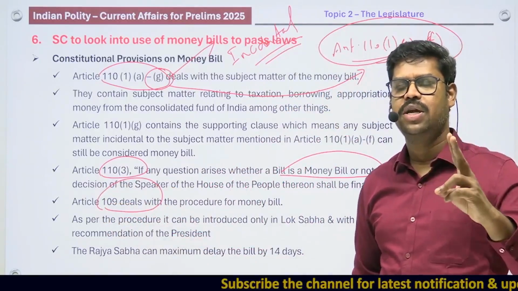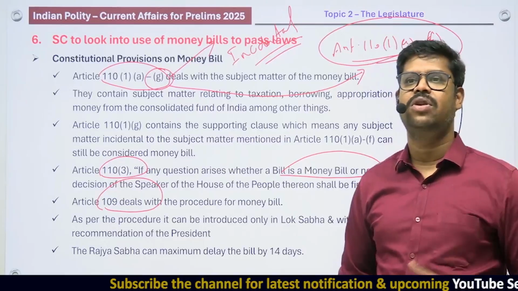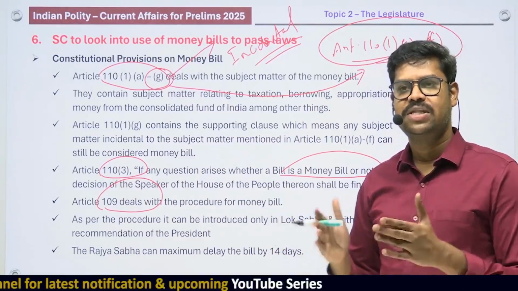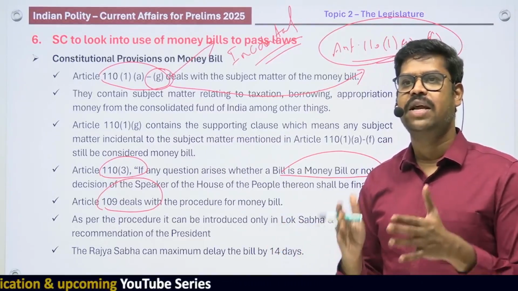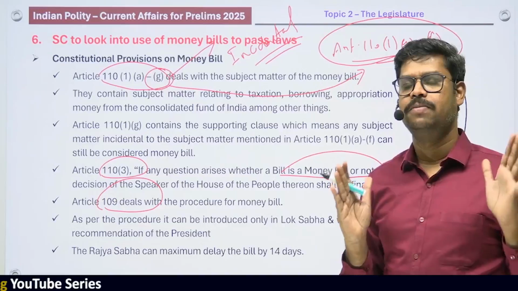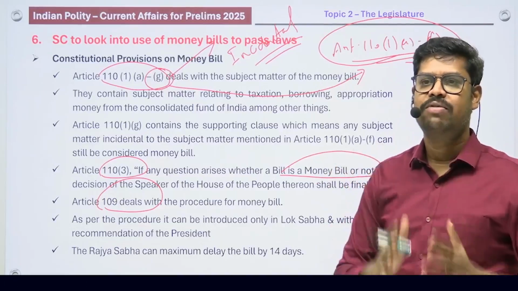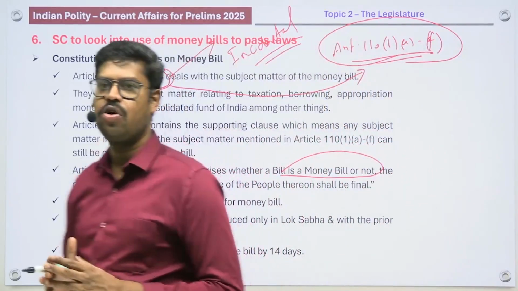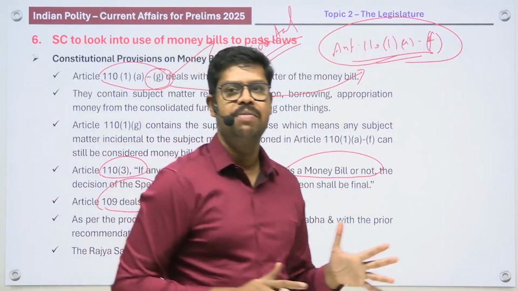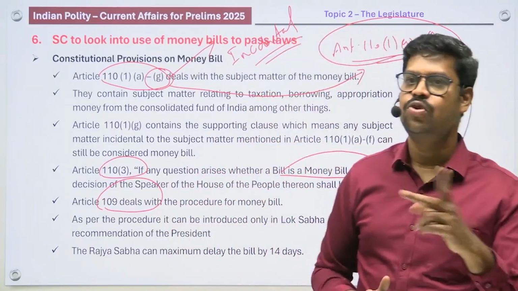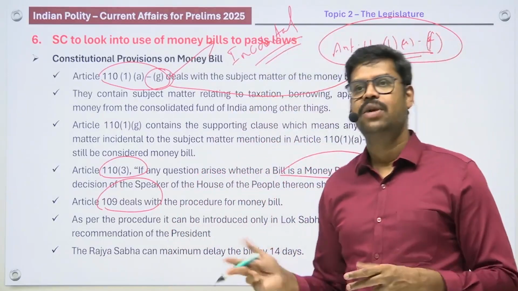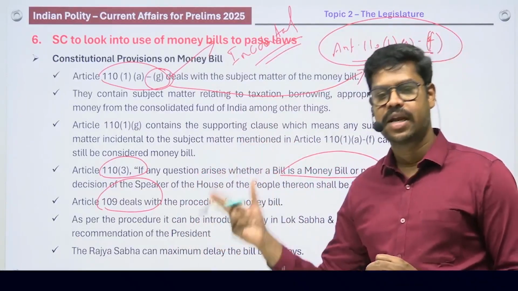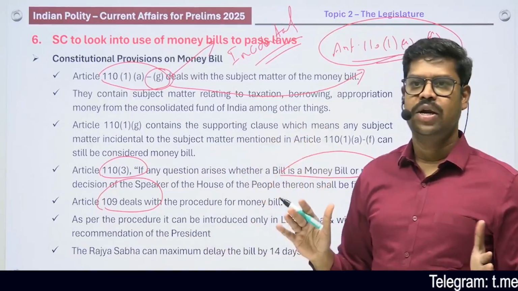Two important things that you have to remember as to how this bill is different from the other bills. When it comes to the procedure for a money bill, the first thing you have to understand is that such a bill can be introduced only in the Lok Sabha, and only with a prior recommendation of the President. So these two things are different in comparison to an ordinary bill. While an ordinary bill can be introduced in either house and there is no need for prior recommendation of the President, in case of a money bill, it can be introduced only with a prior recommendation of the President and only in the Lok Sabha. So try to remember this.